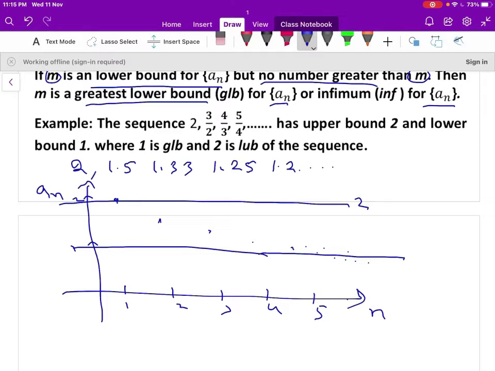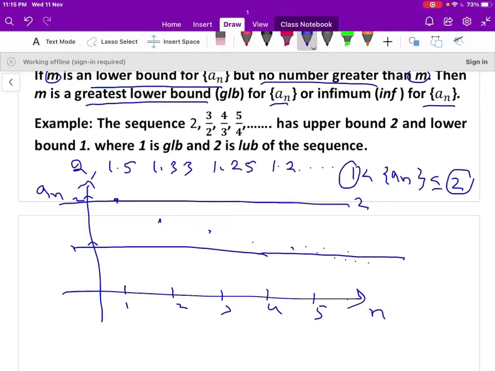Therefore the sequence lies between 1 and 2. So 1 is less than an, less than or equal to 2. Therefore 2 is the upper bound of the sequence an and 1 is the lower bound of the sequence an.